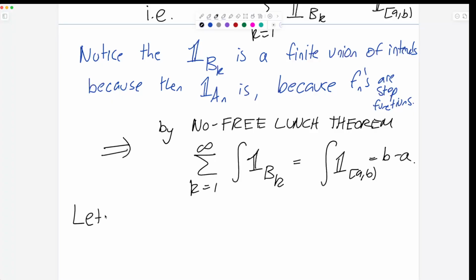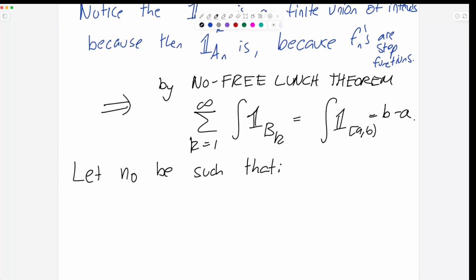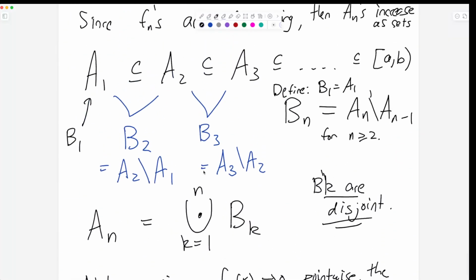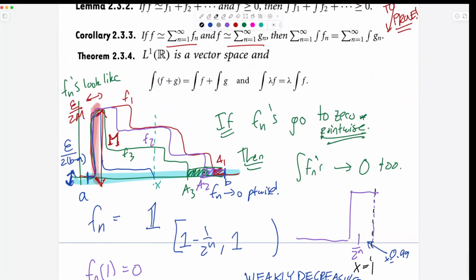So we're going to let n naught be such that the sum from k equals n naught, or let's say n naught plus 1, to infinity of the indicator of B_k, right? So this is the total width of all the pieces except for the first n naught. And this is going to be the tall, skinny rectangle. So we're going to make the first n naught pieces everything outside the rectangle, and then this red rectangle over here is going to cover the last ones, n naught plus 1 to infinity.